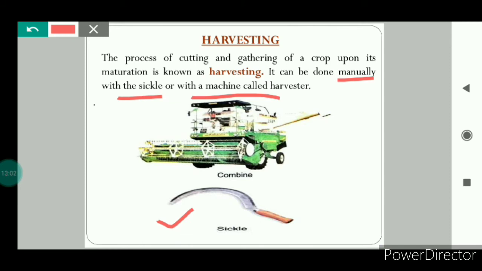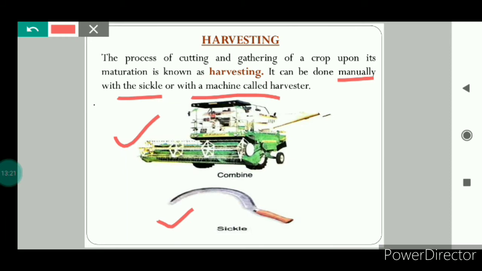There is one machine you can see here, called the Combine. This machine does two functions. It performs harvesting and threshing. That's why the name Combine. So a combine is a combined harvester and thresher.